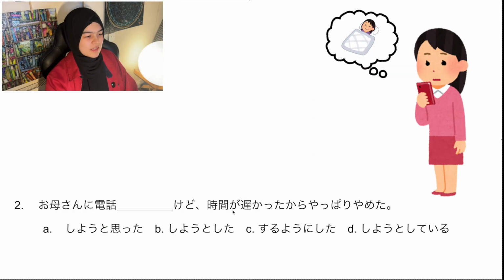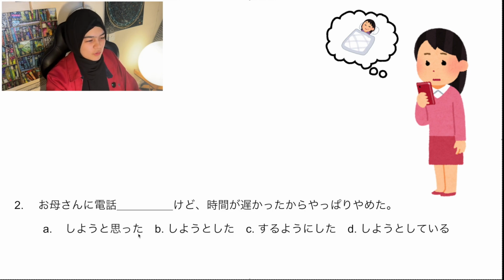はい、次です。お母さんに電話何々けど、時間が遅かったからやっぱりやめた。ちょっと長いですね。It's a bit long. 時間が遅かった。The time was late. Okay? お母さんに電話、call my mom, but time was late. So, やっぱりやめた。I decided not to after all.